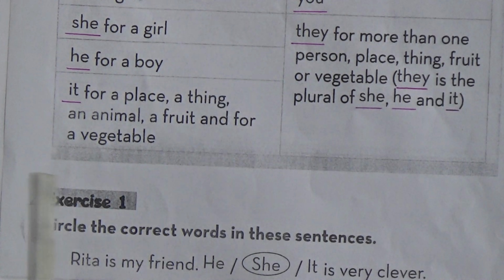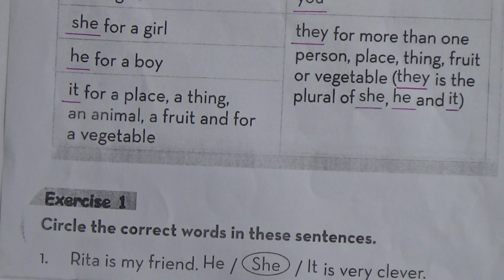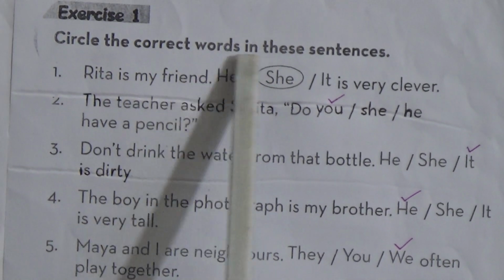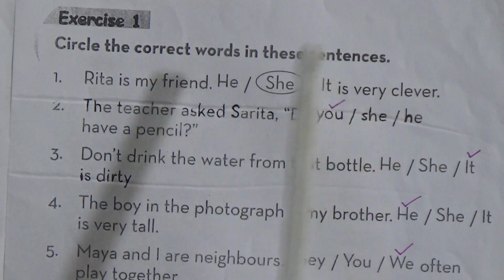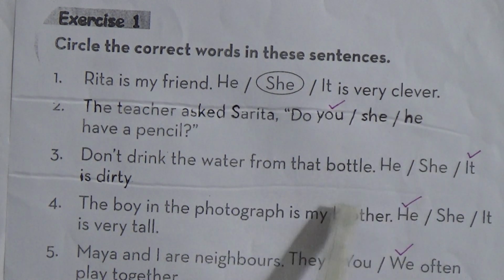So my dear students, I hope all of you have understood these pronouns. So we start our exercise. Exercise number 1. Circle the correct words in these sentences. One is done for you. All of these exercises are done for you.